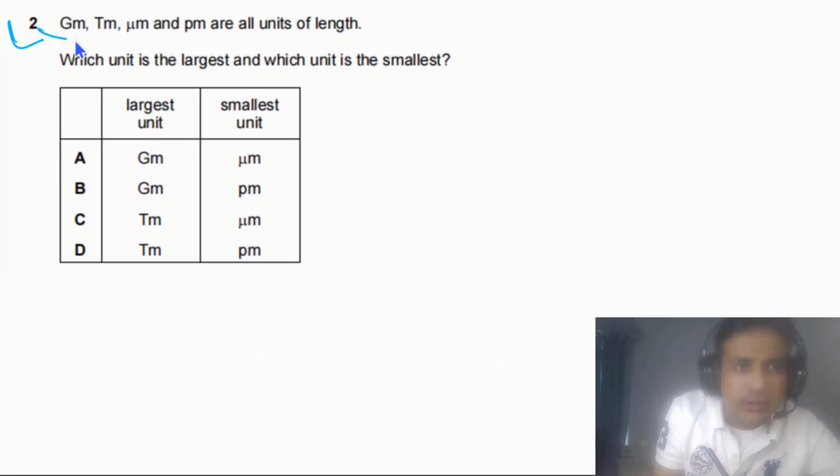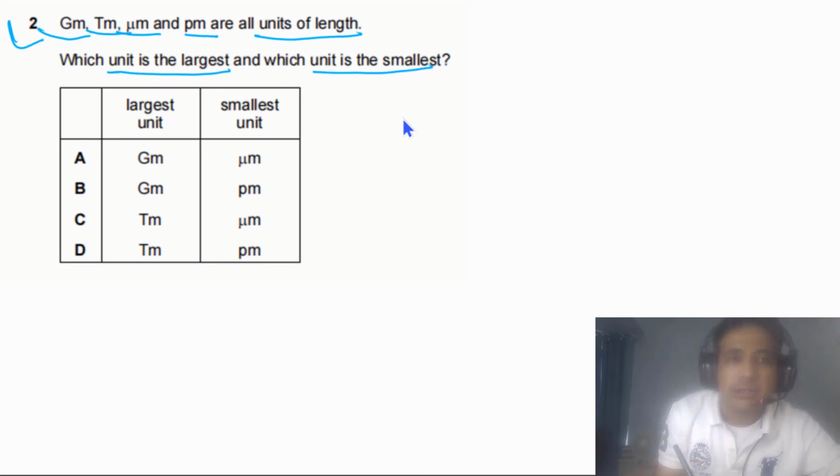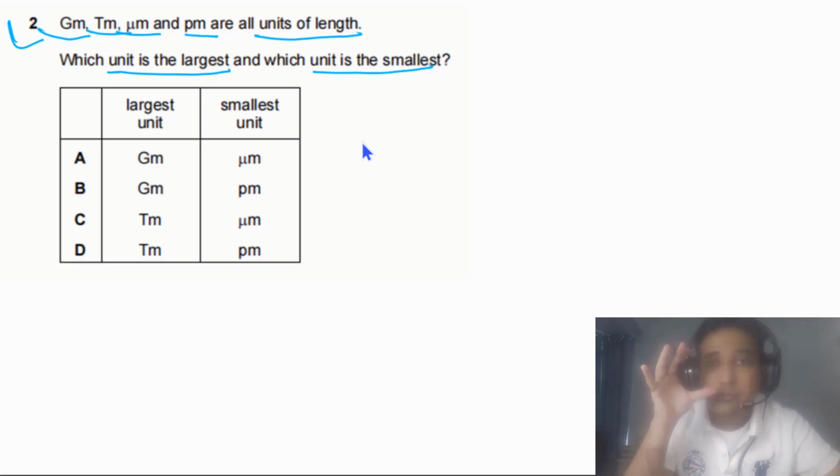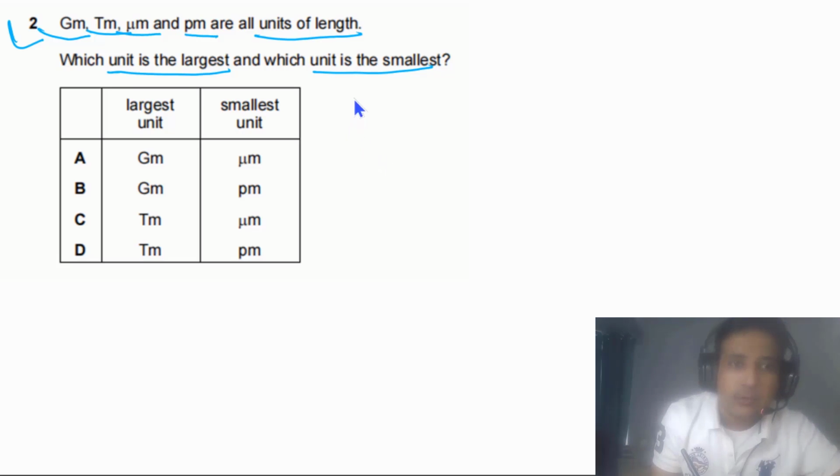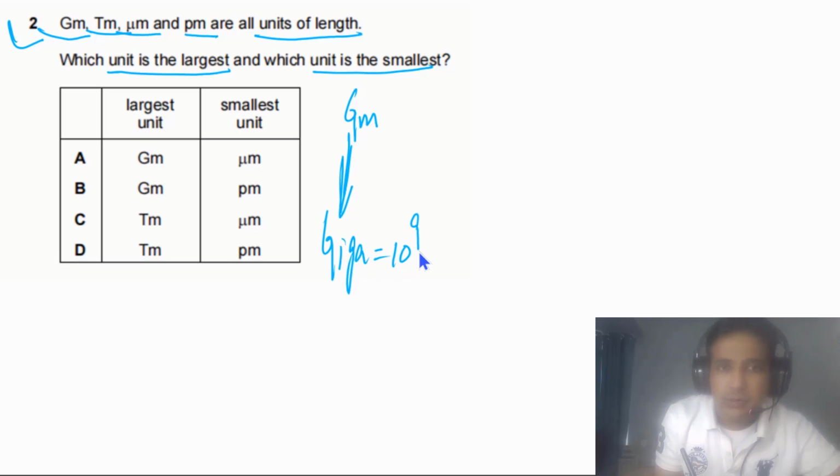Question 2 says gigameter, terameter, micrometer and picometer are units of length. Which unit is the largest and which unit is the smallest? Simply we need to understand the meaning of prefixes. First one we have is gigameter. G is representing giga, and 1 giga is equal to 10 to 9.